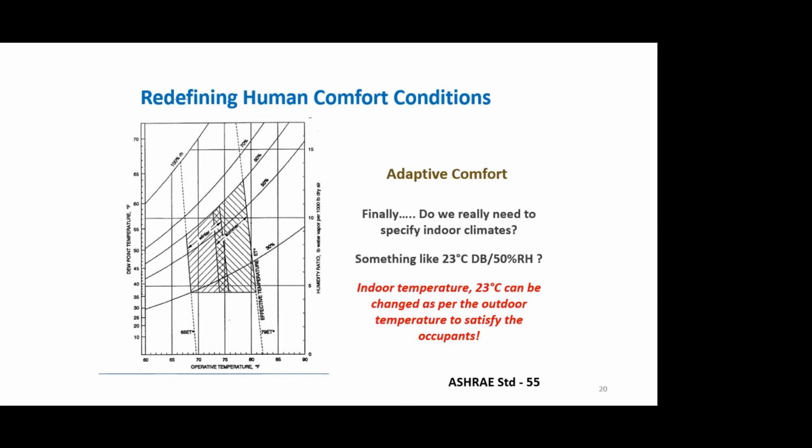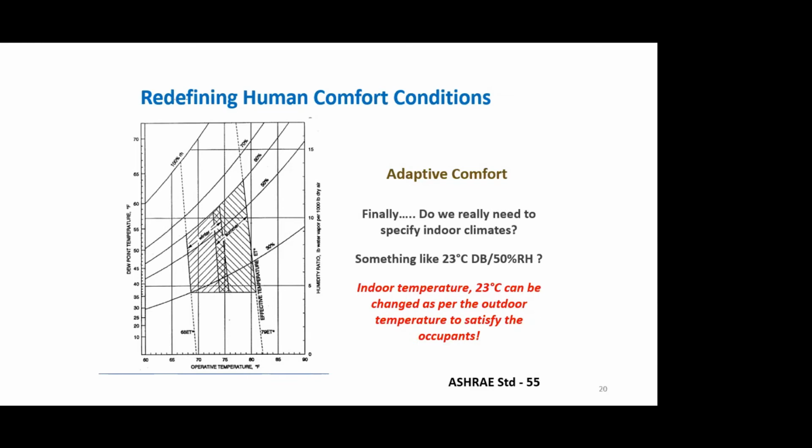And that is the reason, if you see in air conditioners, we have something called a sleep mode. What it does is, every hour, it resets the set point temperature by 0.5 degrees centigrade. So these are all strategies which earlier was not known or available with us.